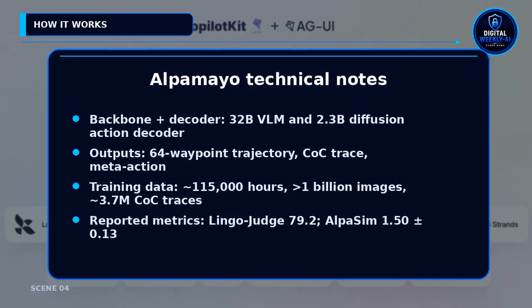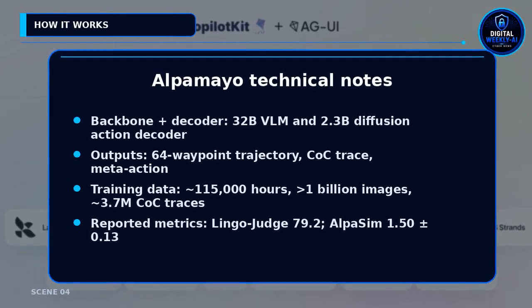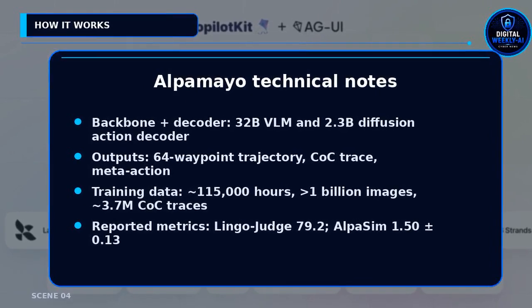How Alpamayo decides. A 32 billion vision language model ingests full surround video and context. A 2.3 billion diffusion action decoder produces a trajectory distribution and samples a plan. Each output includes a chain of causation trace and a meta-action label.